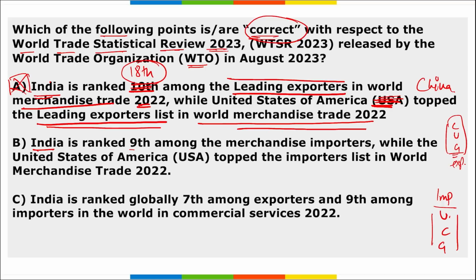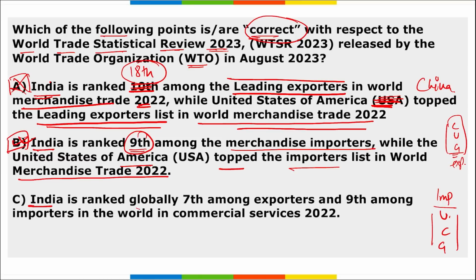B. India is ranked 9th among the merchandise importers data, while the USA topped the importers list in the world merchandise trade 2023. So yes, option B is correctly mentioned here. Rank of India is 9 in terms of import and USA topped the importers world merchandise trade list.